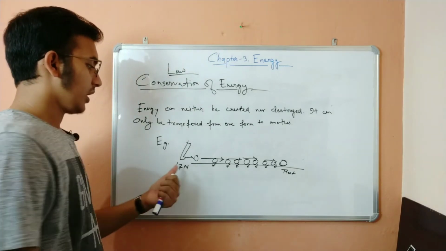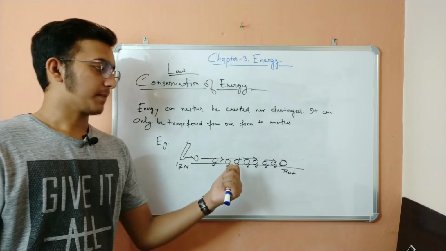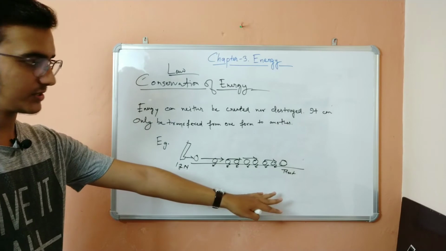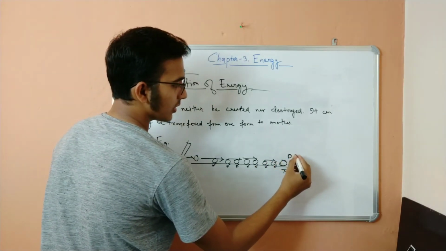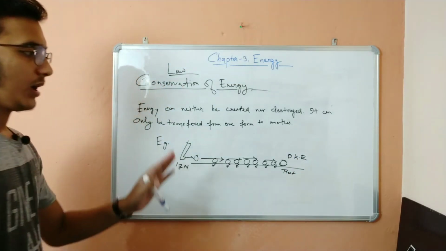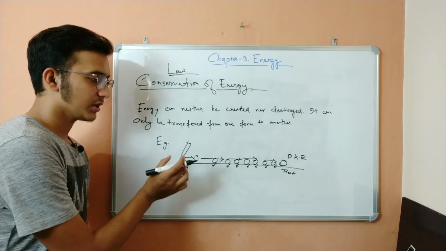How? I applied 12 Newton of force. The ball started moving and also slowing down. After some time, the ball comes to rest. When the ball comes to rest, it has zero kinetic energy. But what about the 12 Newton force? What about this energy? Where does it go?